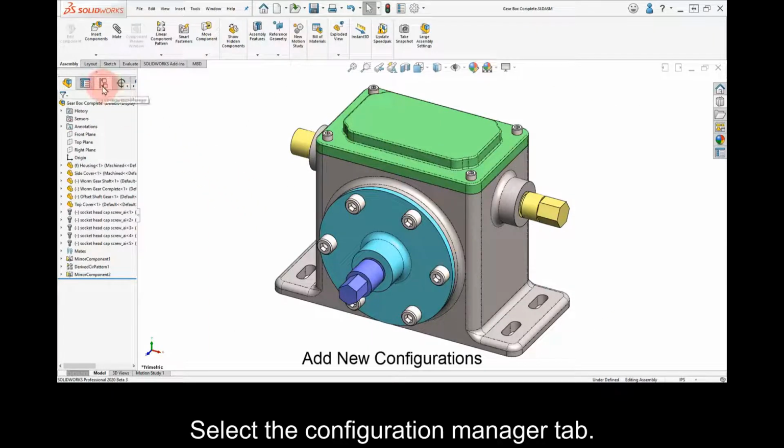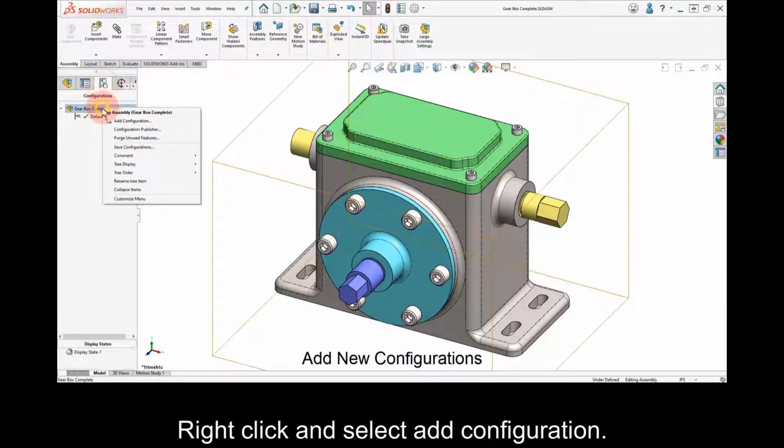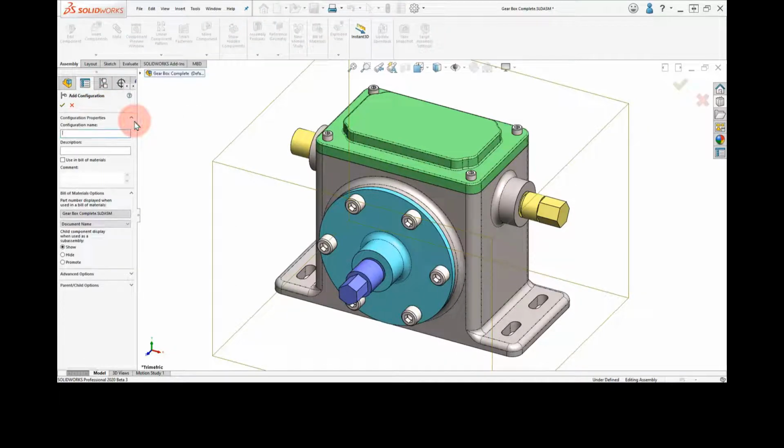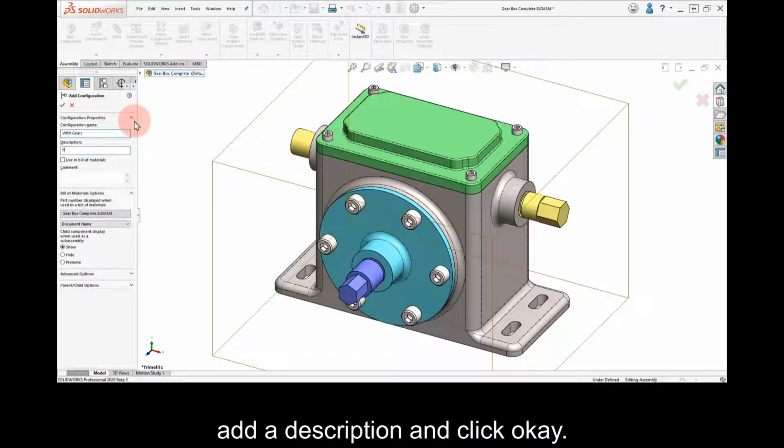Select the Configuration Manager tab, right-click and select Add Configuration. Type the name With Gears, add a description, and click OK.